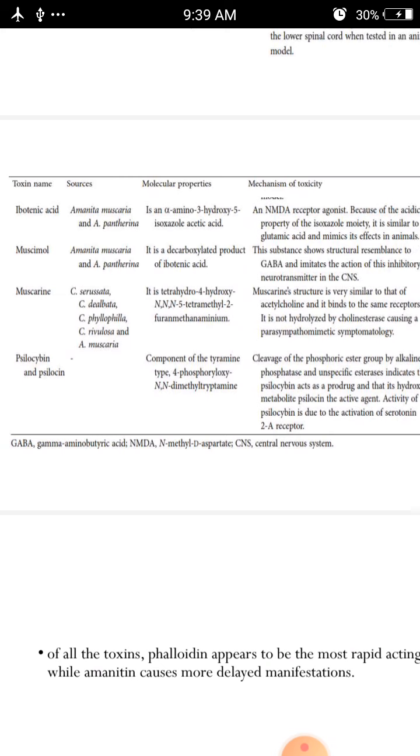And psilocybin and psilocin, these are components of tryptamine type, 4-phosphoryloxy-N,N-dimethyltryptamine. These are mainly present in Psilocybe species, and Panaeolus, Gymnopilus and others also contain these.